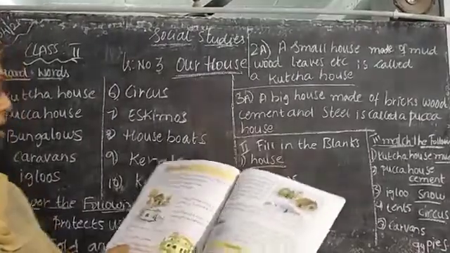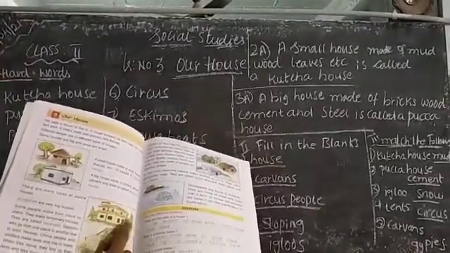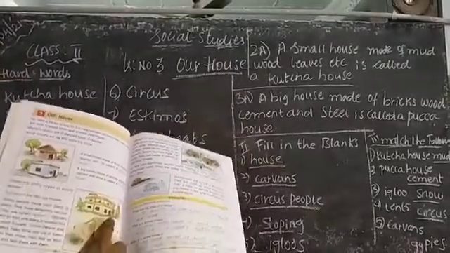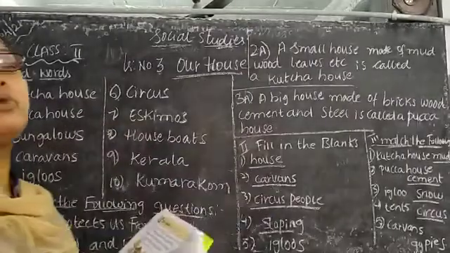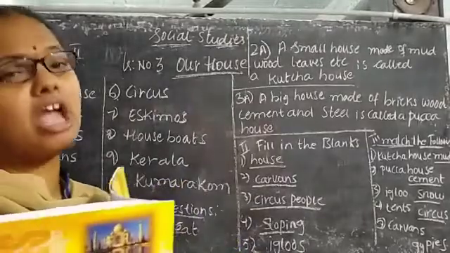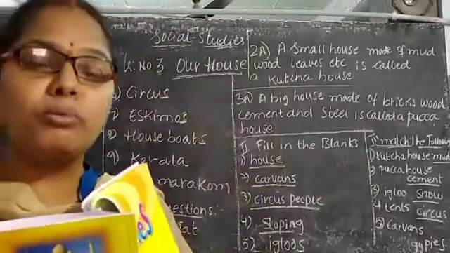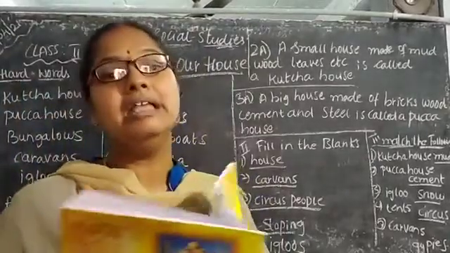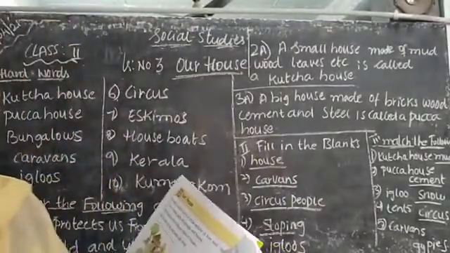If you see, these bungalows are very big houses. This type of very big houses is known as bungalows. What are caravans? Here, children, people who move from one place to another make temporary houses. What do they make? They make temporary houses. The people who move from one place to another, that is known as caravans.